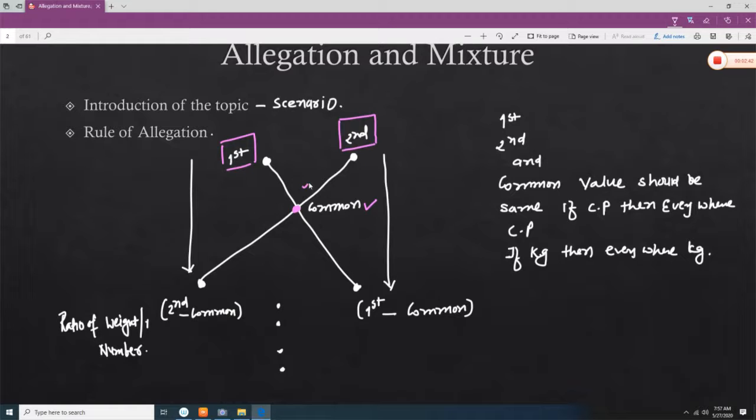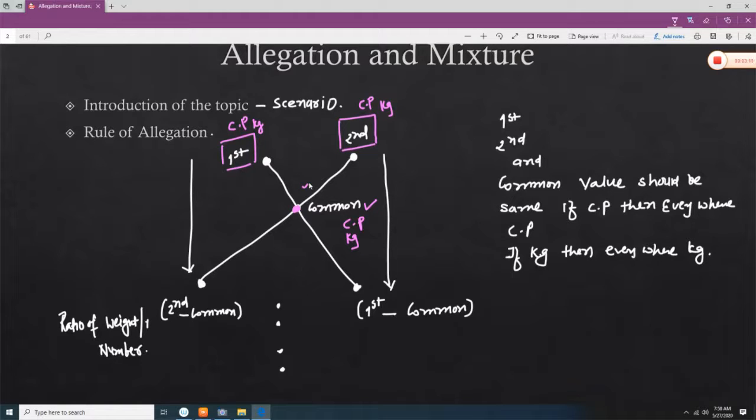For example, if you are writing the cost price, then here also there should be the cost price, and here also the cost price. If you are writing kg, then here also you have to write kg, and here also kg. So whenever you are reading an example, you have to look at which price they have quoted, or in which measurement the quantity is mentioned.